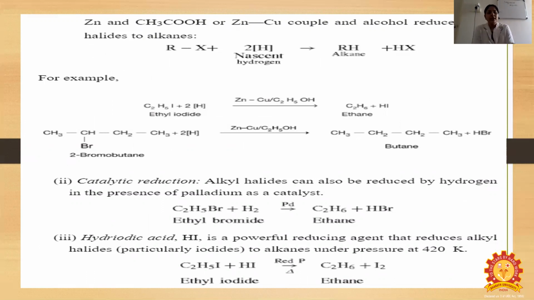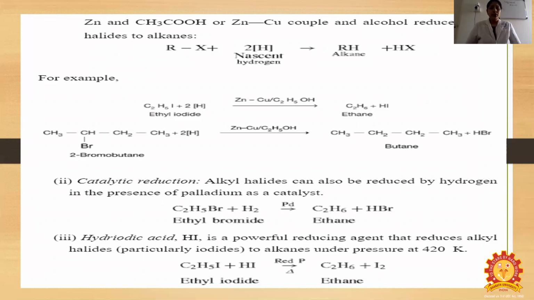CH3CH2CH2CH2Br, that is 4 carbon atoms, bromobutane, gives butane, and hydrogen bromide is eliminated. In catalytic reduction, alkyl halides can also be reduced by hydrogen in the presence of palladium as a catalyst.